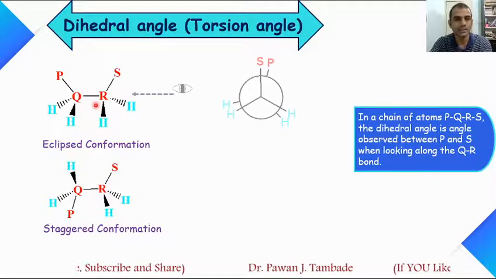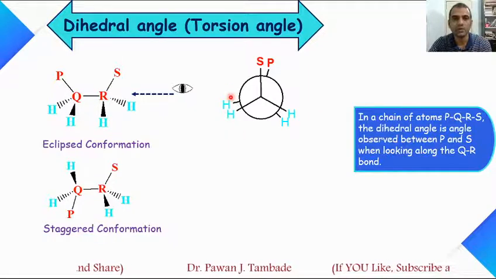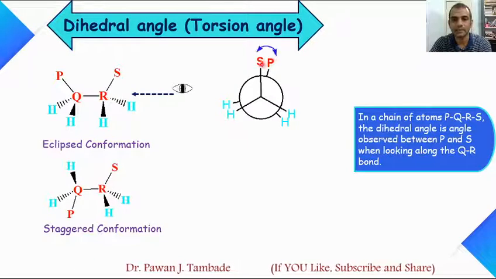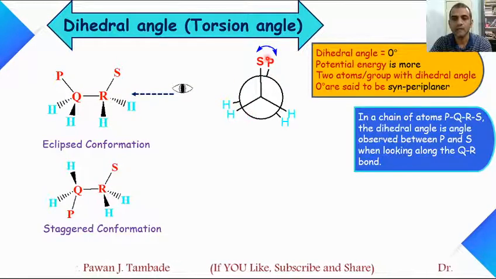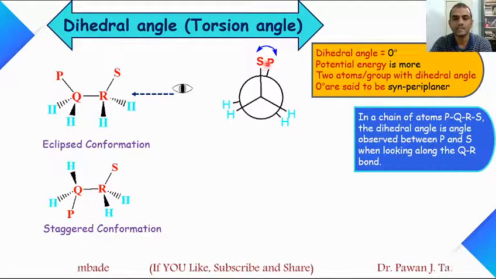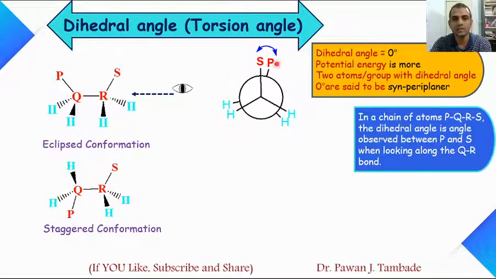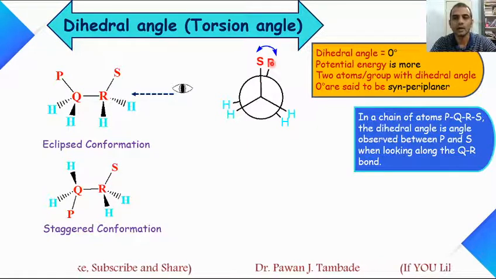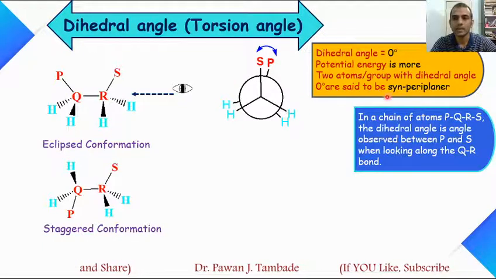So when I look at this QR bond, this molecule seems like this, and in this molecule the dihedral angle is the angle between this S and P. In this particular conformer, the dihedral angle is 0 degree. Because of that, the repulsion between S and P is maximum as they are close to each other, so the potential energy of this conformer is highest. When two atoms or groups are with dihedral angle 0, such a condition is called syn periplanar condition.